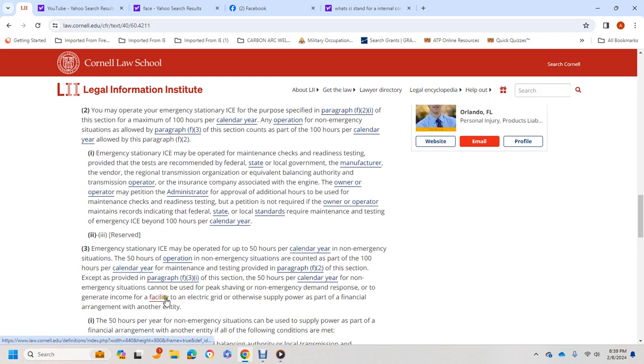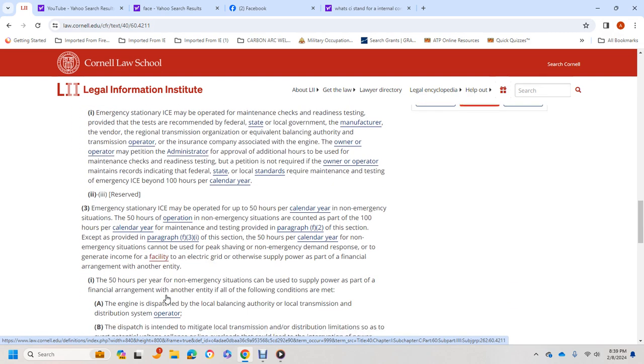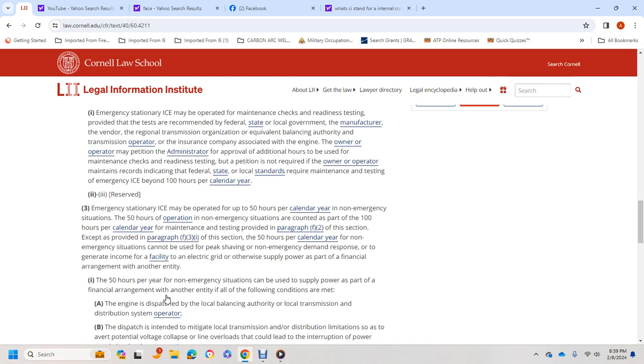Three: an emergency stationary internal combustion engine may be operated for up to 50 hours per calendar year in non-emergency situations. The 50 hours of operation in non-emergency situations are counted as part of the 100 hours per calendar year for maintenance and testing provided for in paragraph (f)(2) of this section, except as provided in paragraph (f)(3)(i) of this section.